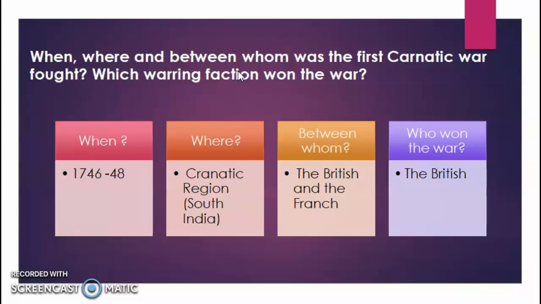Actually, the next question was asking who won the war. The result of the war was inconclusive, but as per the fact, we can say that the British won the war. Moving towards the next question.